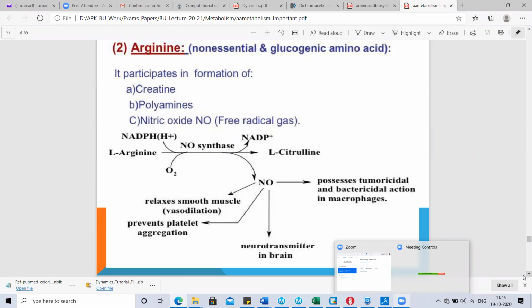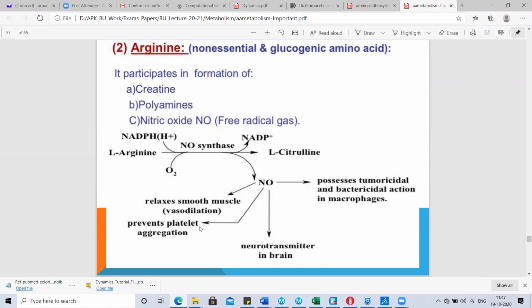It gets synthesized from L-arginine. When L-arginine reacts with NADPH plus H positive in the presence of the enzyme nitric oxide synthase, it is converted into L-citrulline, and NO, nitric oxide, is released. What does it do? It possesses tumoricidal and bactericidal action in macrophages, and it also relaxes smooth muscles.